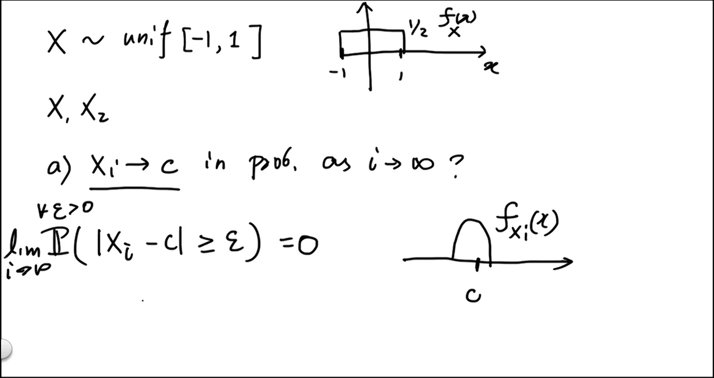Now, can this be true? Well, we know that each xi is simply a uniform distribution over -1 to 1. It doesn't really change as we increase i. So intuitively, the concentration around any number c is not going to happen. So we should not expect convergence in probability in this sense.